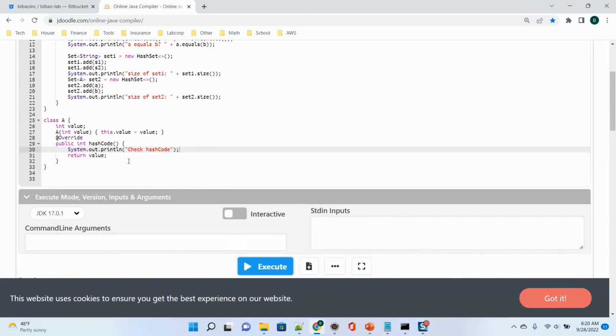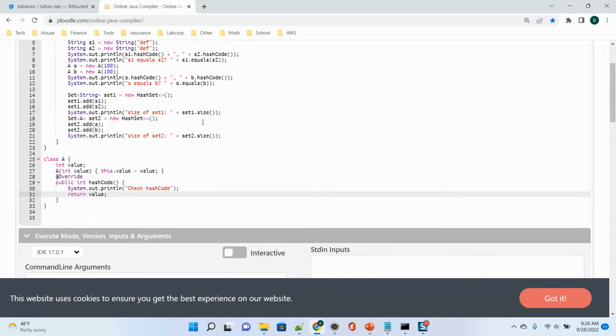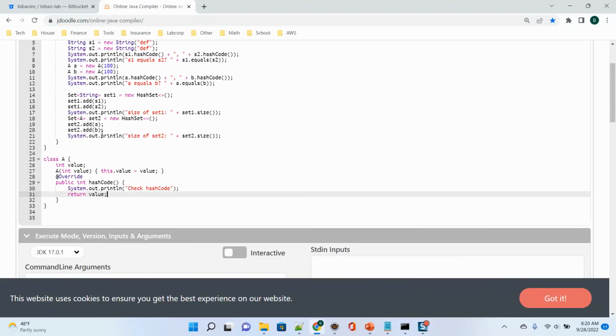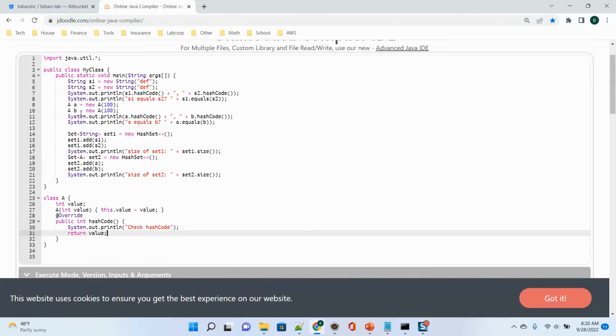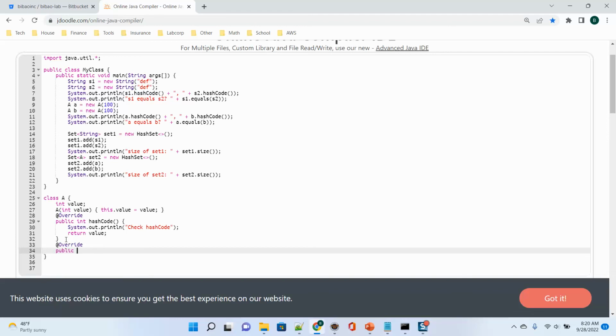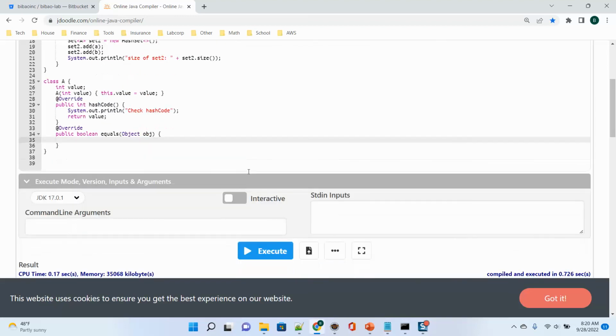Now, the reason is we already proved this formula. We first compare hash code, then compare equals. Now, how do I make A and B the same element? I also need to override the equals method. boolean equals(Object obj).